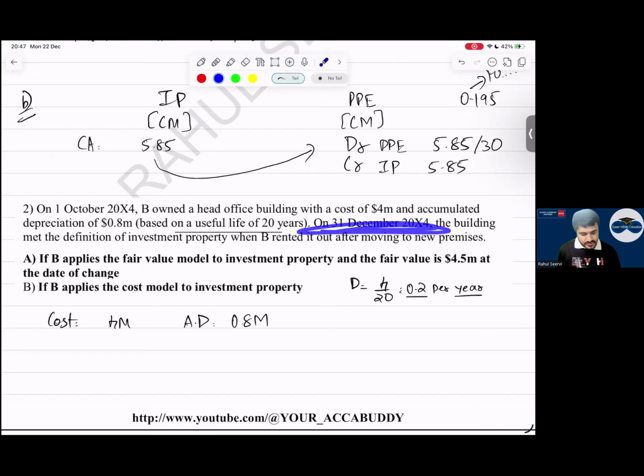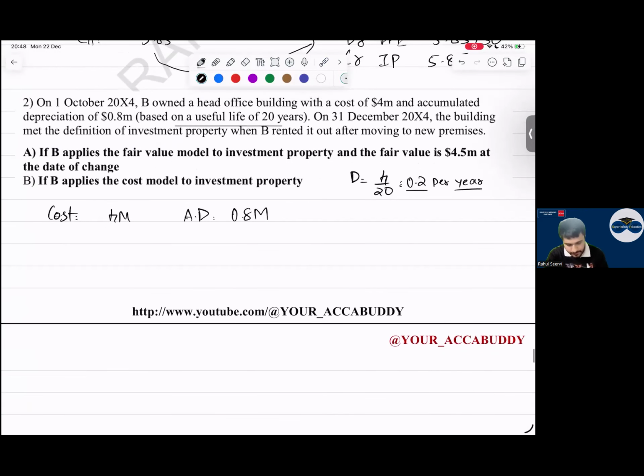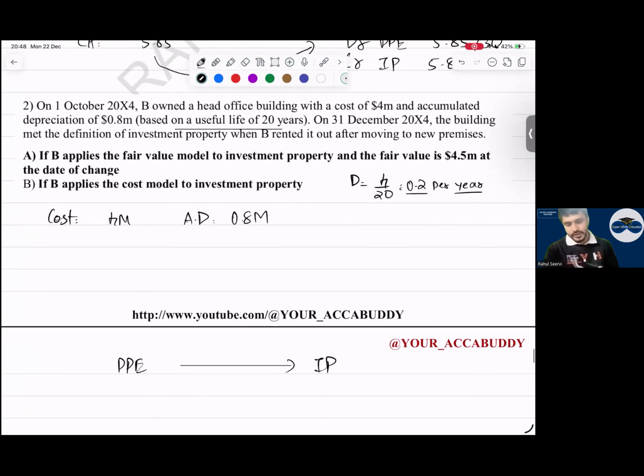On 31st December, the building met the definition of investment property when B rented it out. Now you say, can I say this is a case of what to what, beta? PP to investment property. PP to investment property.